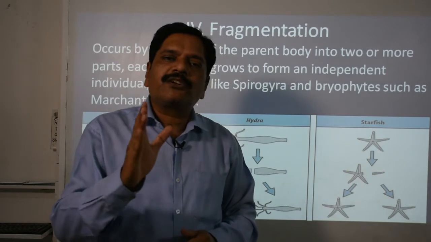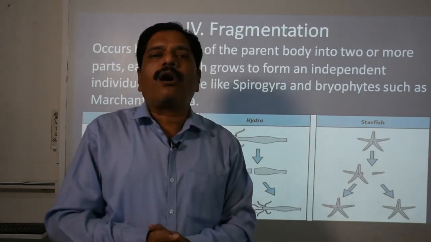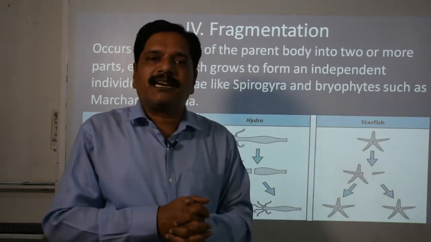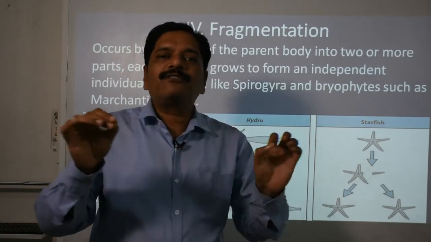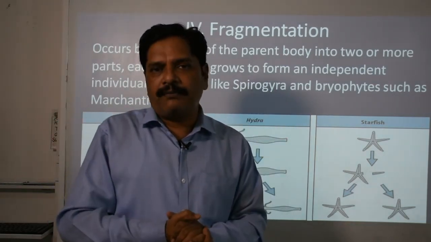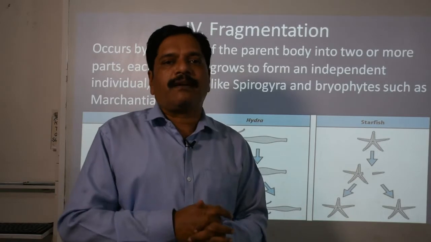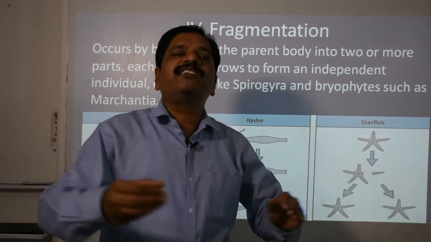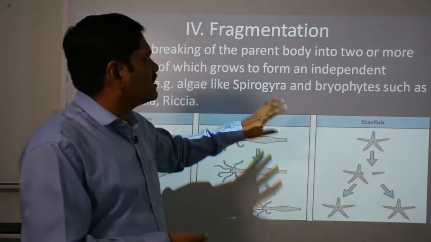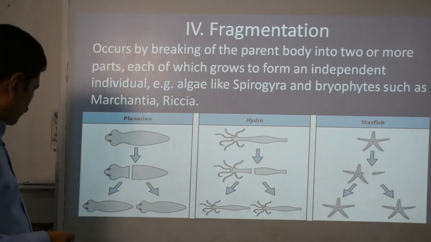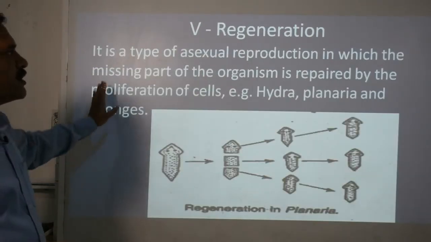Because of degeneration of the middle part, or because of any accident, when it divides into small fragments, each and every segment is able to grow into a new filament there only. So this is fragmentation, a good mode of asexual reproduction.